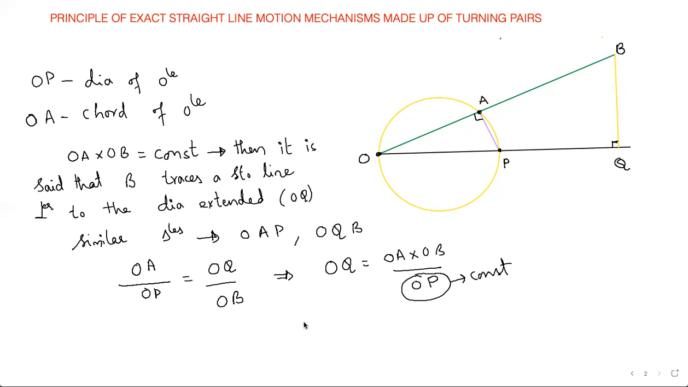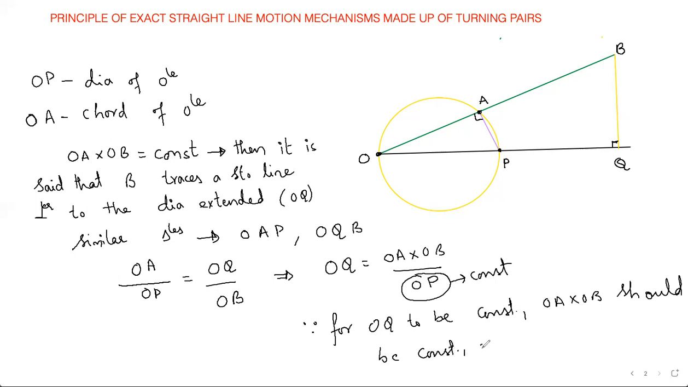So now what? Therefore, for OQ to be constant, the product of OA and OB should be constant. Only then will B trace an exact straight line. Only then is there a possibility that B will trace an exact straight line.